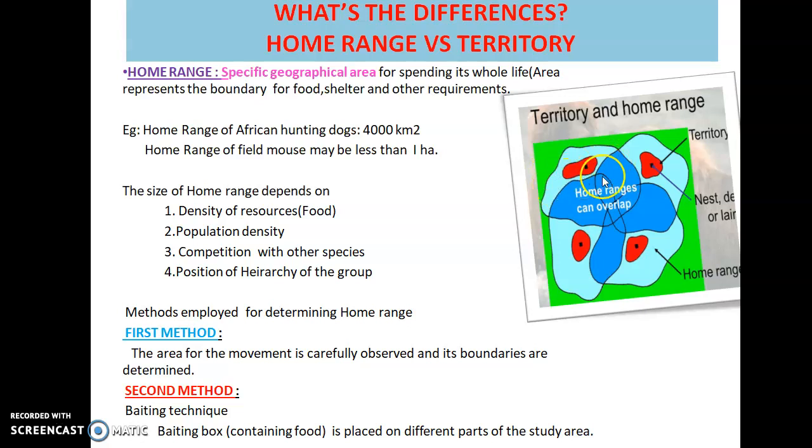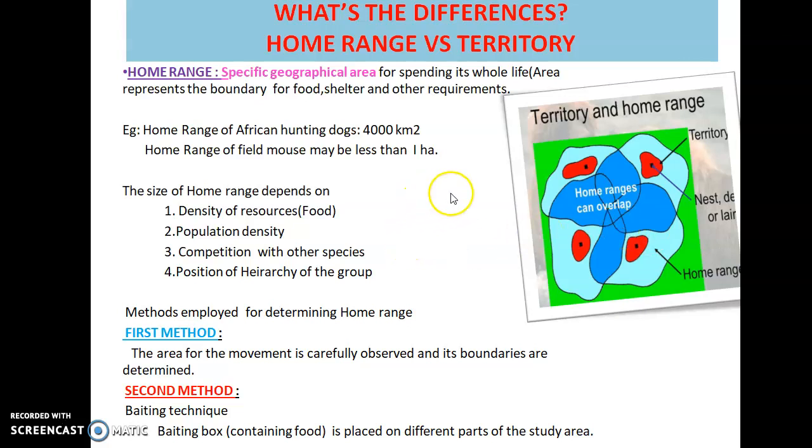Okay, here you can see that these light blue colored regions are called home ranges, and different home ranges can overlap. For example, in a forest you can see different kinds of animals. So the home range of a dog will overlap with a mouse's one and another primates, then other carnivorous animals. So the home ranges are always overlapping with each other.